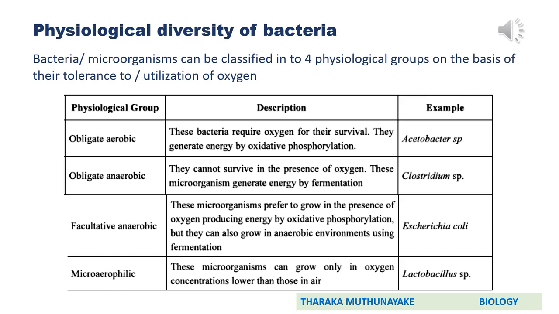But they can also grow in anaerobic environments using fermentation. In other words, these like aerobic conditions very much. When there is enough oxygen, they aerobically respire and show faster growth rate. Remember here, they prefer to grow in the presence of oxygen and show fast growth rate under aerobic conditions.